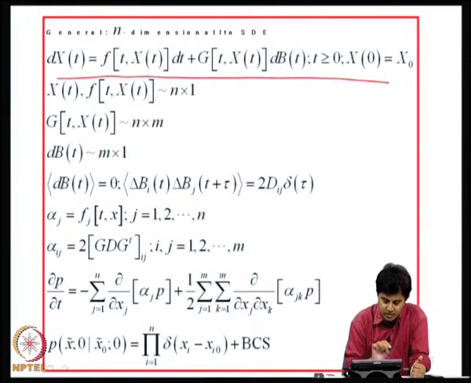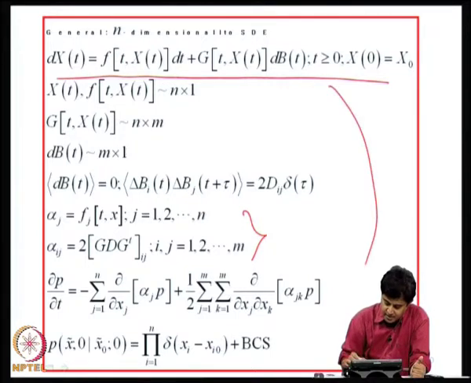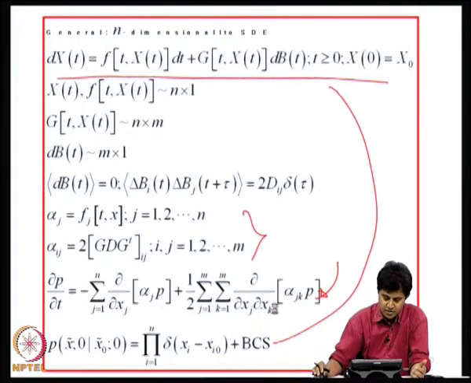I can use this state space representation and derive the incremental moments in terms of these f and these g's, and I can still get the associated Fokker-Planck equation. So, the formulation of the Fokker-Planck equation itself is fairly general. It can handle parametric excitation, it can handle nonlinear systems and so on and so forth.